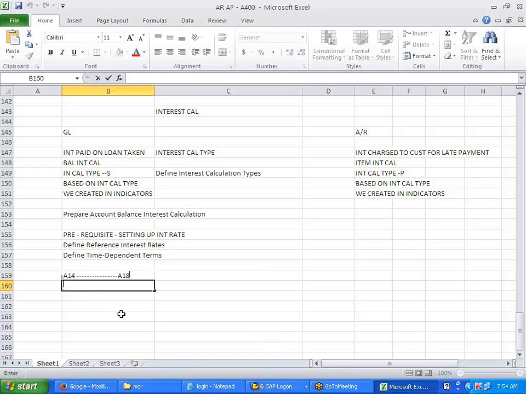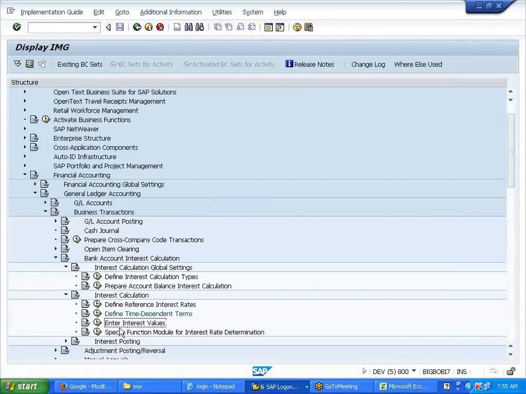Then what did we do again over here? To these indicators, right? We created indicators. For one I gave debit, for this one we give debit, right? No, credit we gave, sorry. A14 is credit. This one we gave debit, right? So make a note of all this. Now I'm entering interest values here.